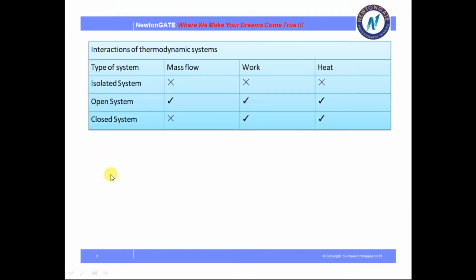Okay. So here is the chart for isolated, open and closed systems, where mass can flow, work can flow and heat can be exchanged between the system and surroundings. So please read this chart.